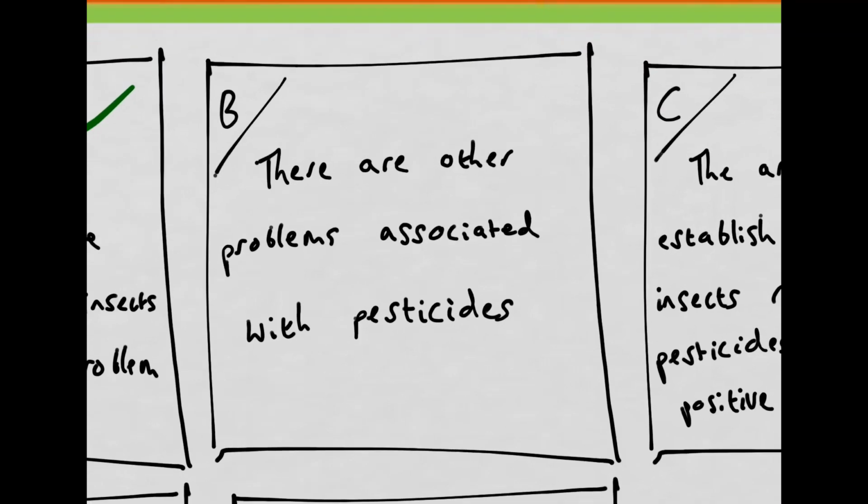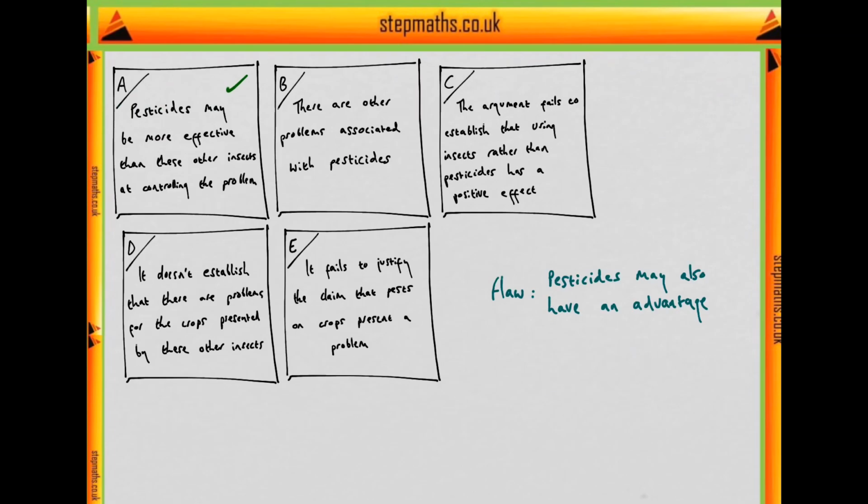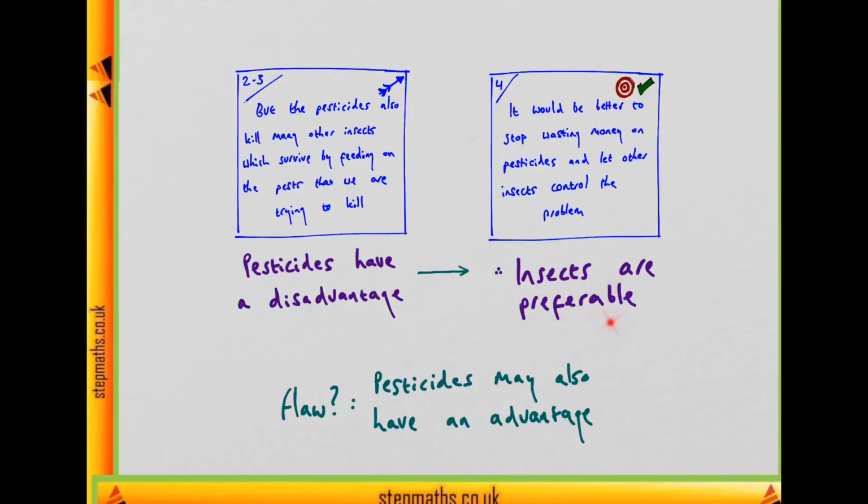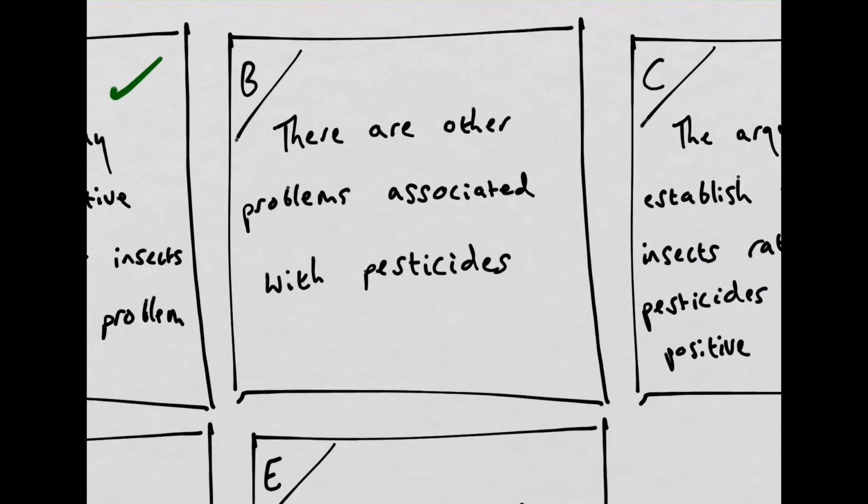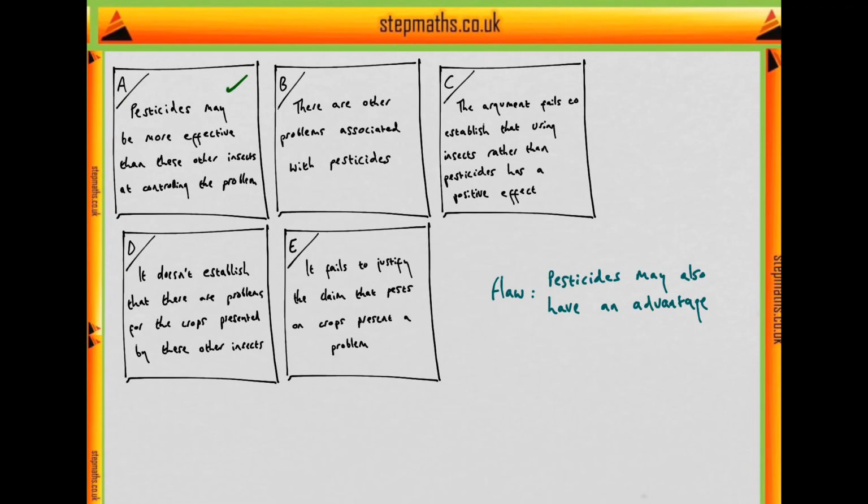What's B saying? Well, it's saying that there are other problems associated with pesticides, besides the problem that it kills these other insects. Well, what is the author saying? They're saying that insects are preferable. And if there are other problems associated with pesticides that the author hasn't discussed, then it seems there's even more reason to believe that insects are preferable. So option B seems to actually strengthen the argument.